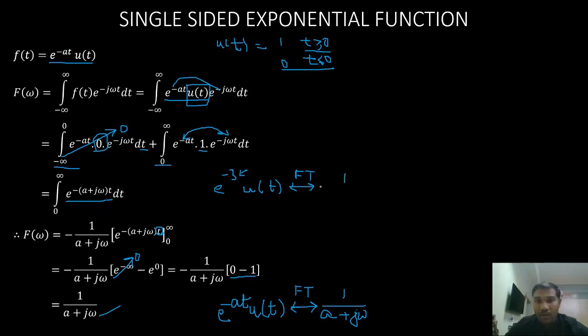So the Fourier transform will be, in place of a, I'll put 3 plus j omega, that is 1 by 3 plus j omega. Now if I have e power 3t into u of t, that we'll see later, right?